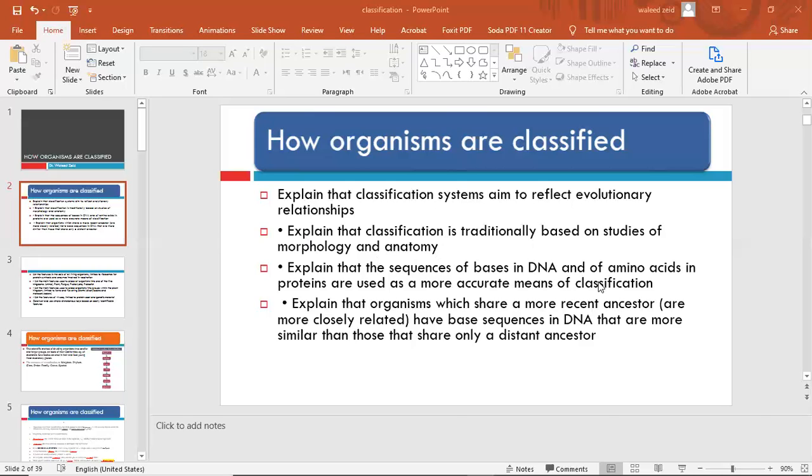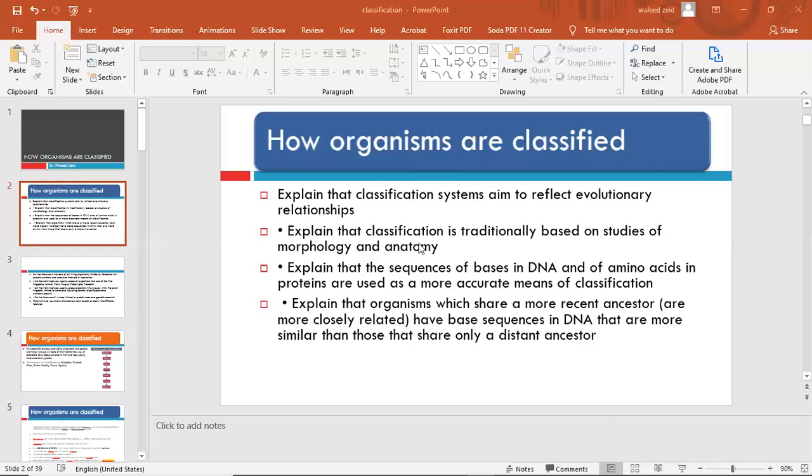With recent advances in science, the sequences of bases of DNA are nowadays used to classify organisms instead of depending only on external morphology, which is subjective. Subjective يعني depends on someone's point of view, and anatomy, and this is objective but less accurate also.